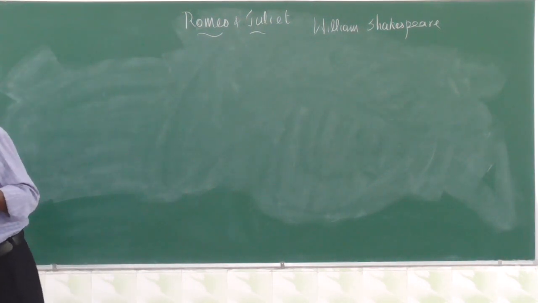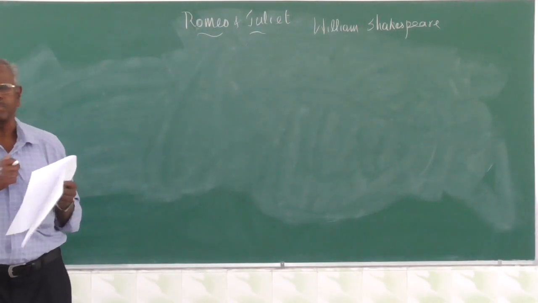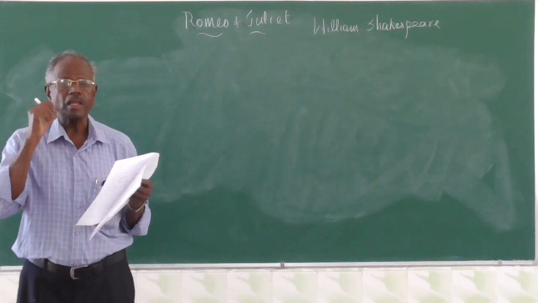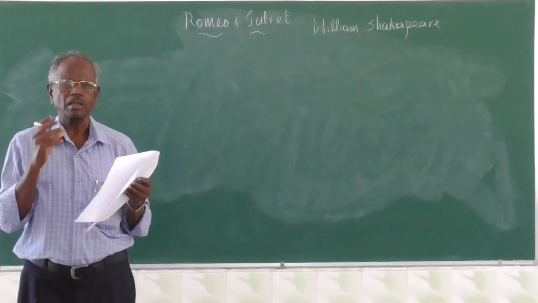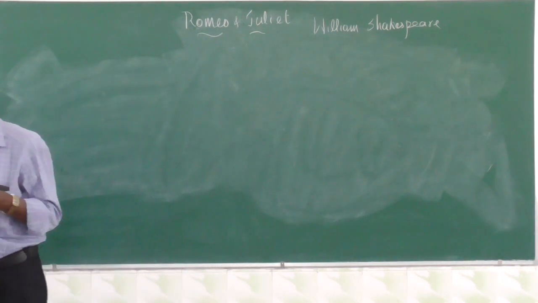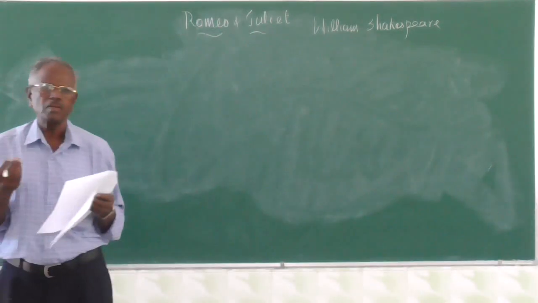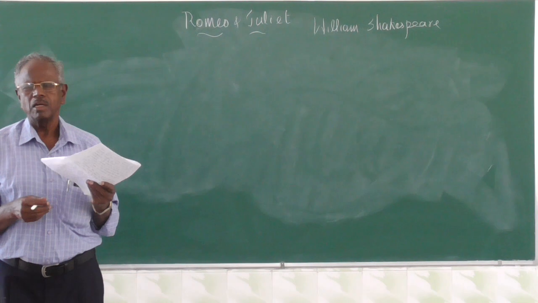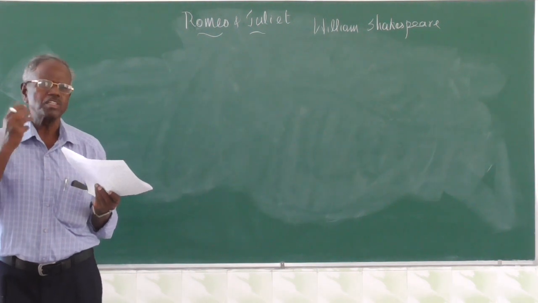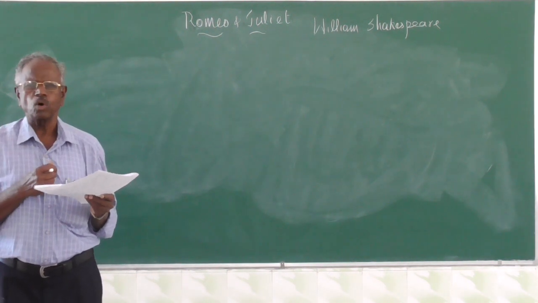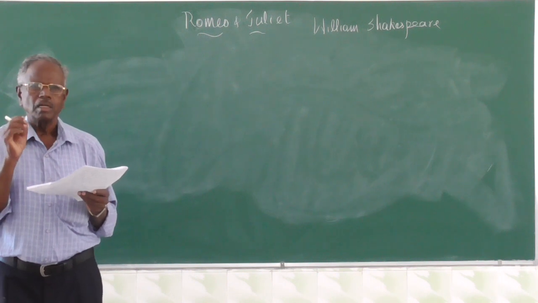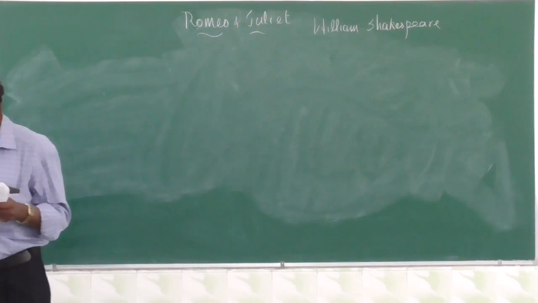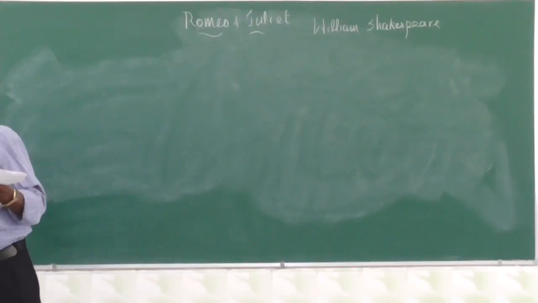The second one is "she hangs upon the cheek of night." Night is personified, and she is like a cheek, the beautiful part of the lady, a cheek of night. The third is a rich jewel in an Ethiopian's ear. Ethiopia is an African country where people are crazy about putting precious stones on their ears. So she looks like a rich jewel in an Ethiopian's ear. Then we have a snowy dove.